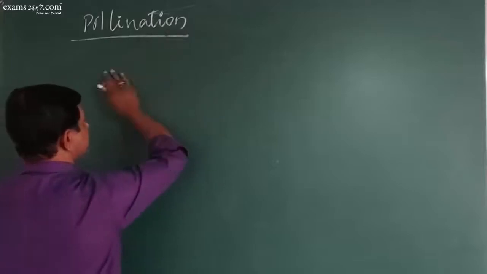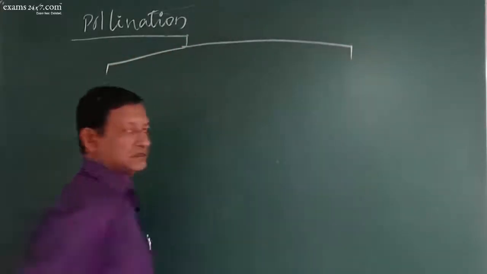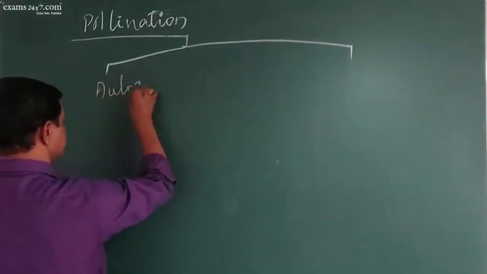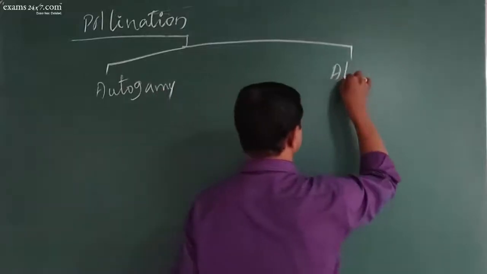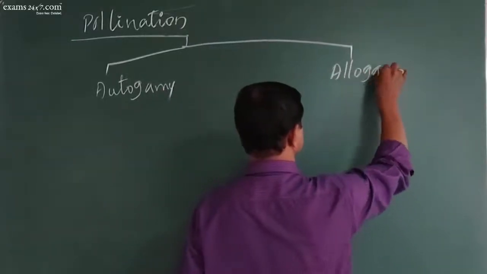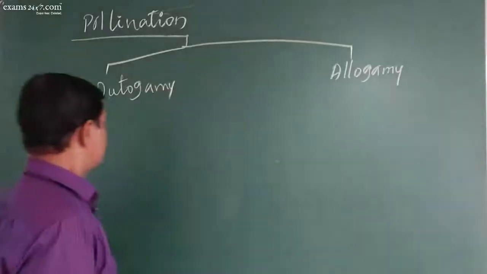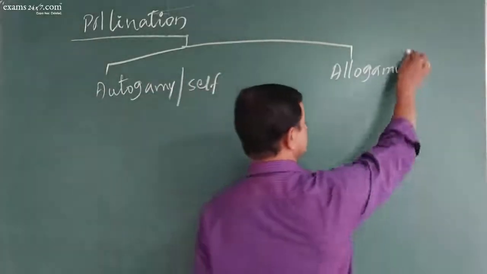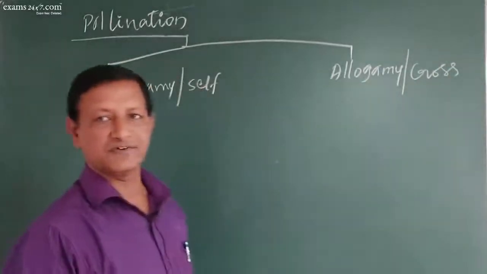Right. This pollination is mainly divided into two types. One is autogamy, the other is allogamy. Autogamy is also called self-pollination, and allogamy is also called cross-pollination. This is one way of classifying.